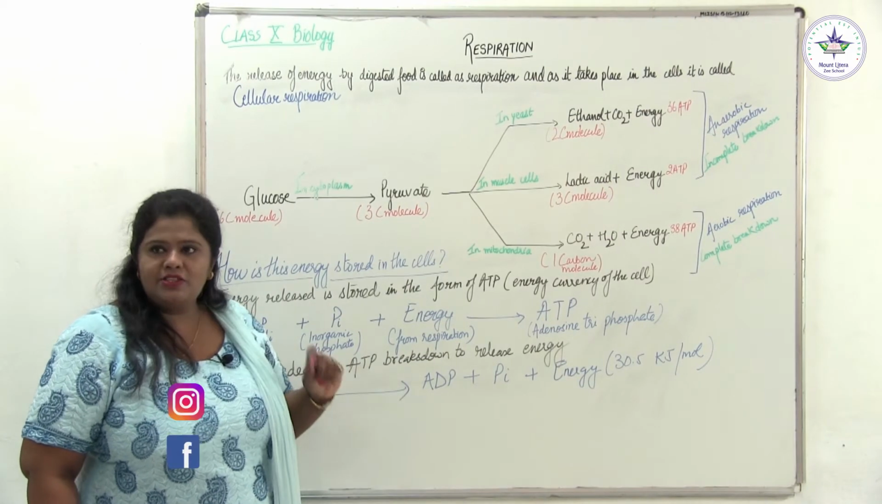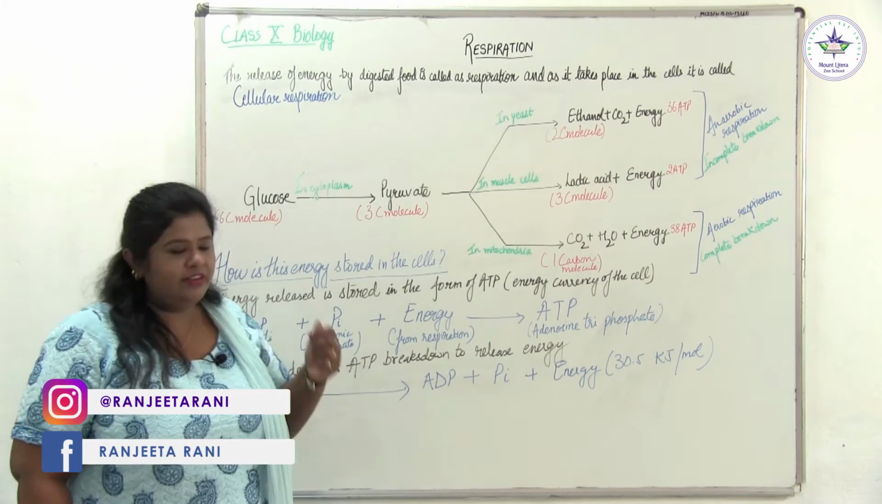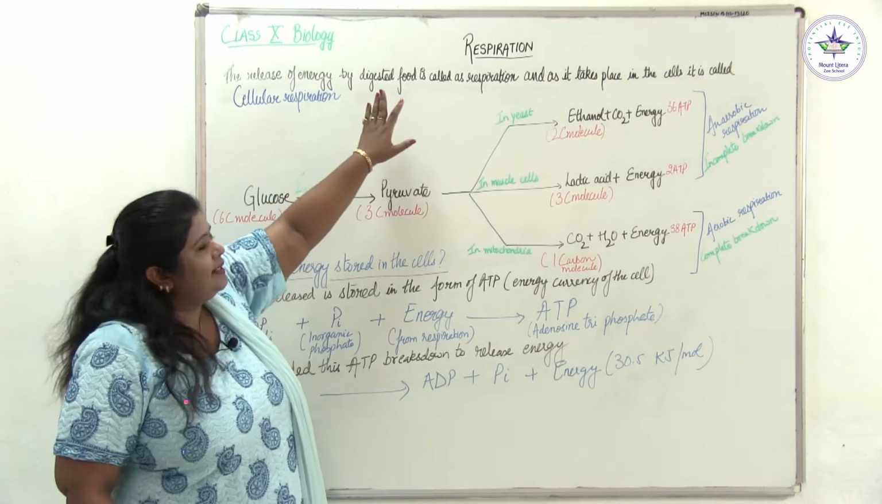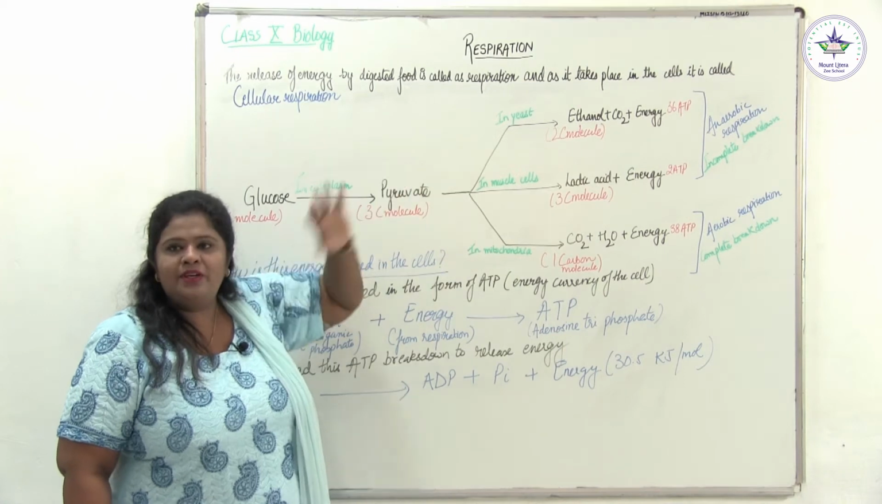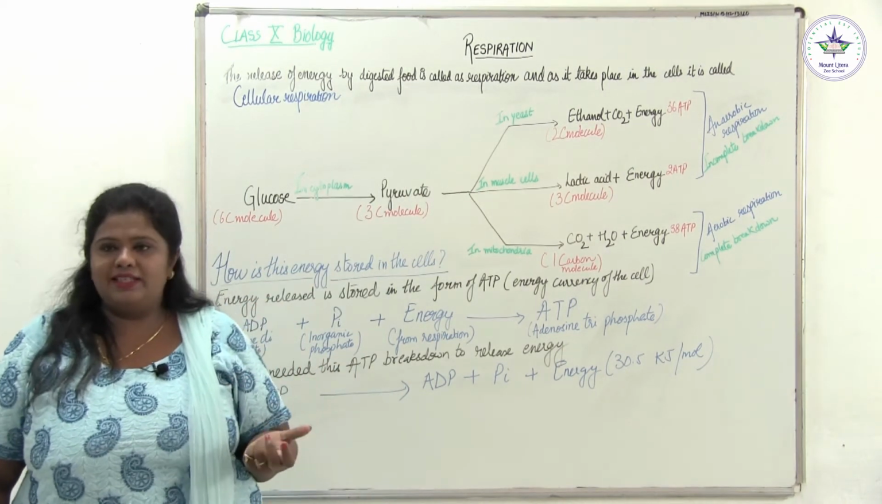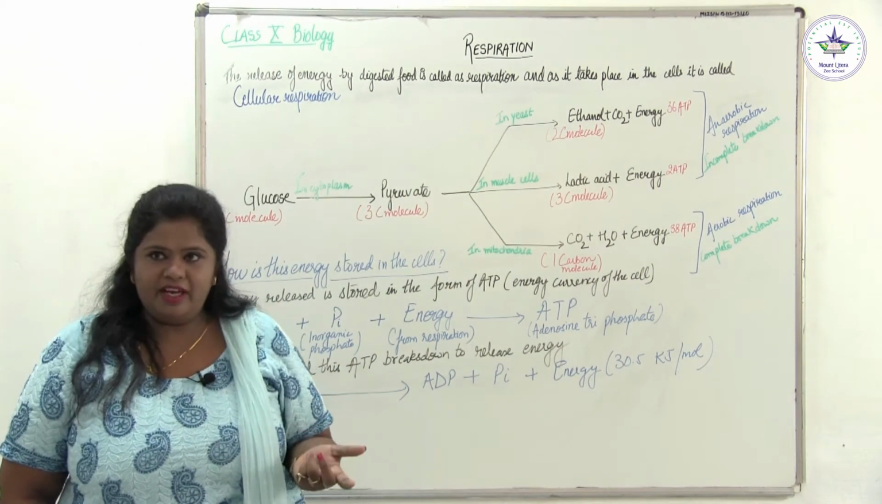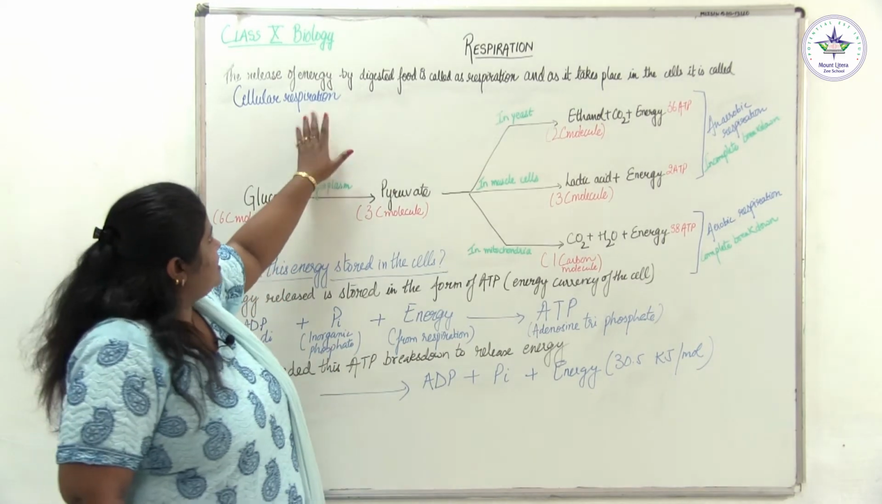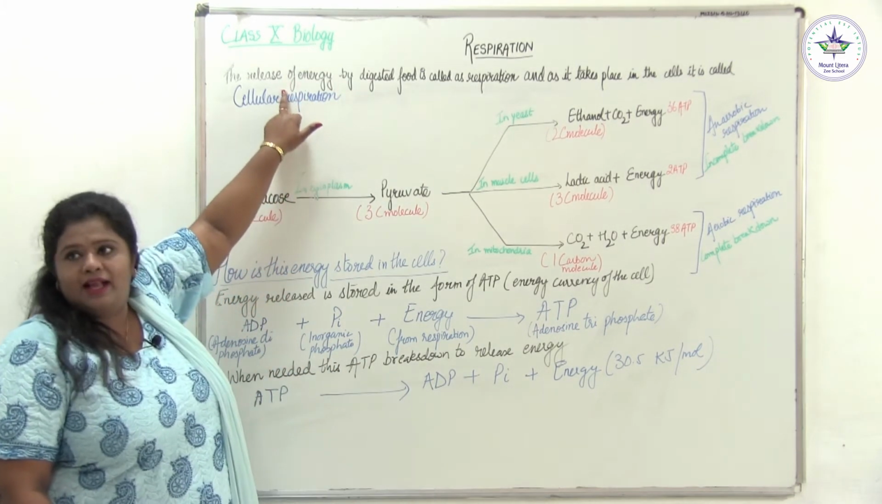So students, in the last topic we have studied about nutrition, and we talked about digestion of the food. So what happened during nutrition? The food was being digested, but there should be some motive why we digested the food. The food was digested so as to produce the energy.